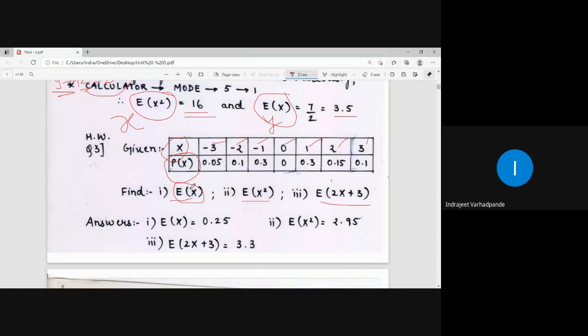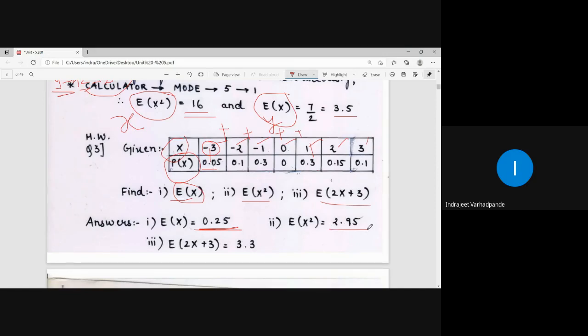For a discrete random variable it is x into f of x: minus 3 into 0.05 plus minus 2 into 0.1 plus minus 1 into 0.3 plus 0 into 0 plus 1 into 0.3 and so on. That will give you the expectation of x. What do we do in expectation of x square? Take the square of the corresponding random variable, multiply by the corresponding probability, get the answer.